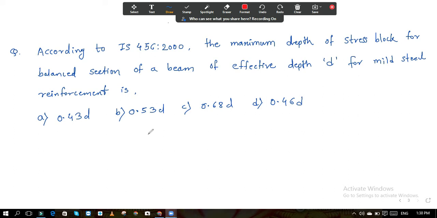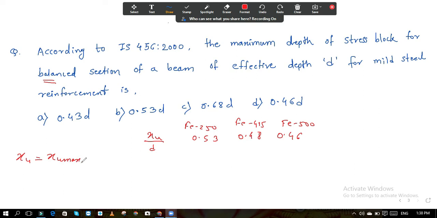See, XU by D. Okay, these ratios are 0.53, 0.48 and 0.46. 0.53 is for what? Fe250. 0.48 is Fe415. 0.46 is Fe500. So here XU is nothing but your depth of the neutral axis. But in the case of balance section, you can say that XU is equal to XU max. So this is your XU max by D ratio, no?